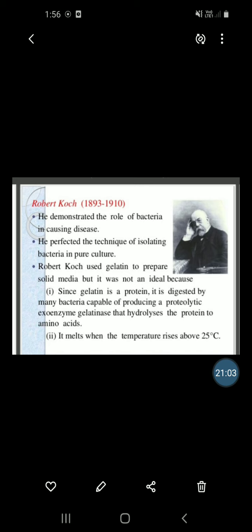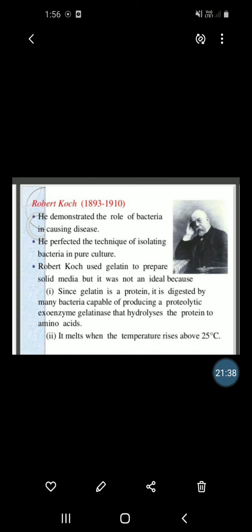Then next, Robert Koch used gelatin to prepare solid media, but it was not ideal because gelatin is a protein, and it is digested by many bacteria capable of producing the proteolytic exoenzyme gelatinase that hydrolyzes the protein to amino acids.